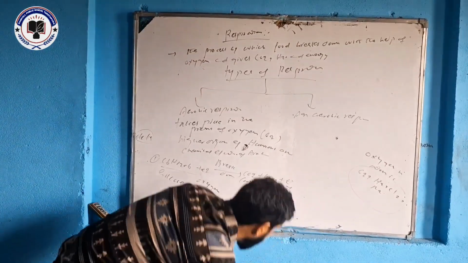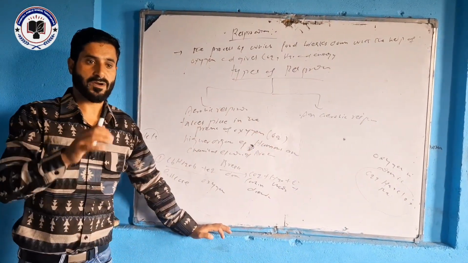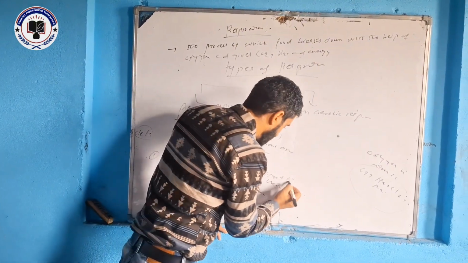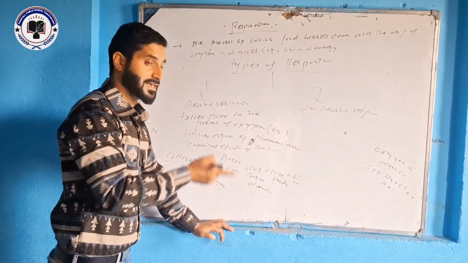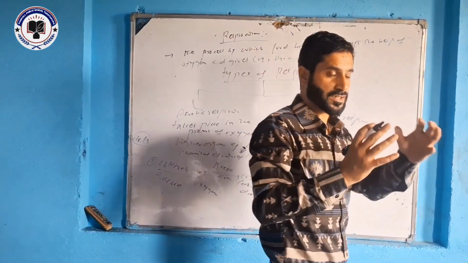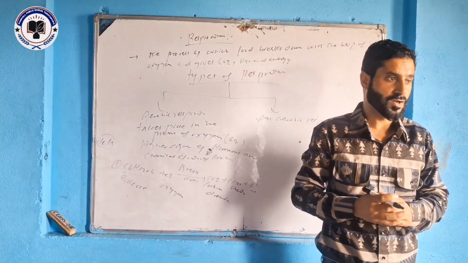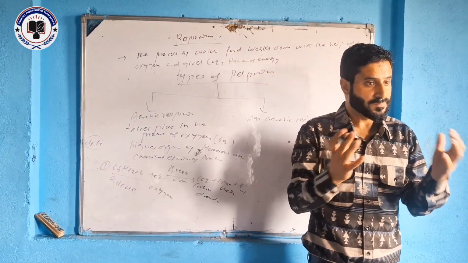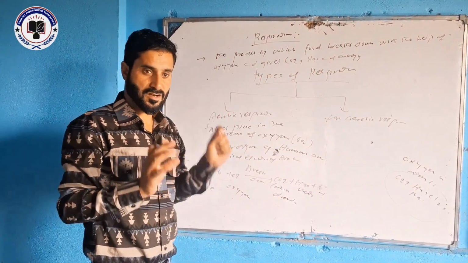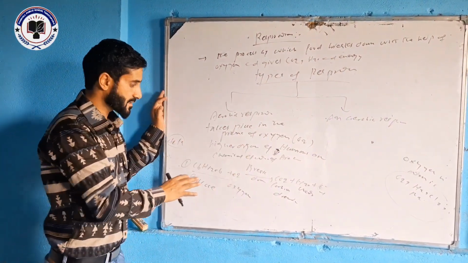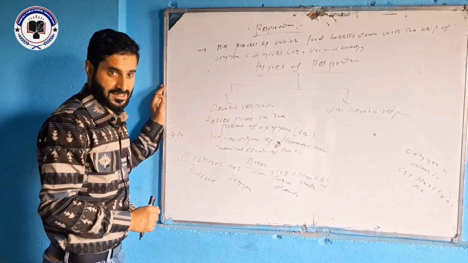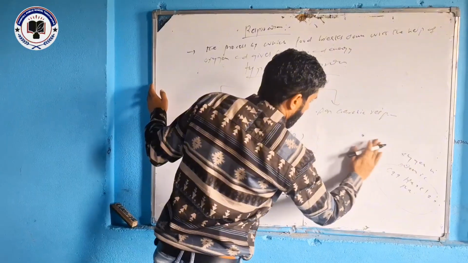This energy helps the living organism in all biological activities like walking, jumping. So this energy is produced with the help of respiration. That is why we need food. Every living organism needs food for the survival of life. If food is not available, then no organism will survive on this earth. So this is the simple aerobic respiration. You understand this? Now another point is anaerobic.